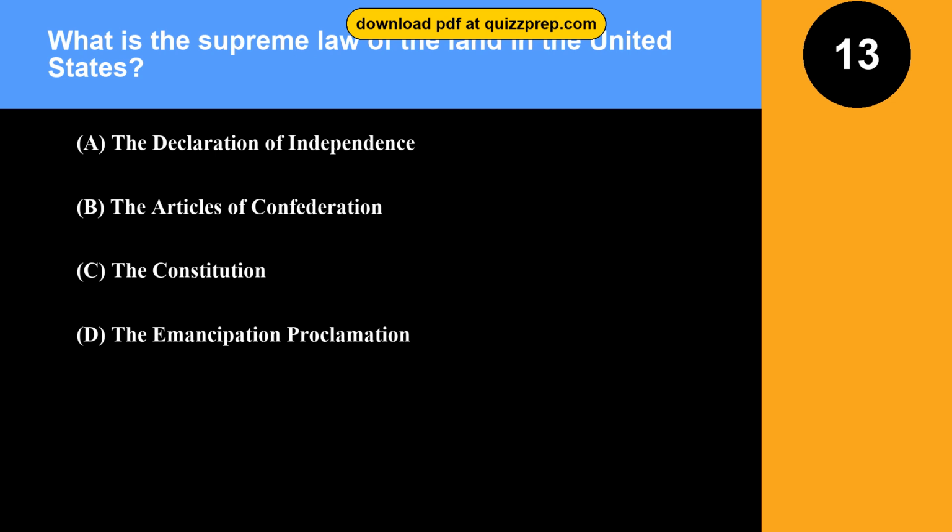Option A. The Declaration of Independence. Option B. The Articles of Confederation. Option C. The Constitution. Option D. The Emancipation Proclamation. The correct answer is option C. The Constitution. The Constitution is the supreme law of the land, meaning no other laws can contradict it.